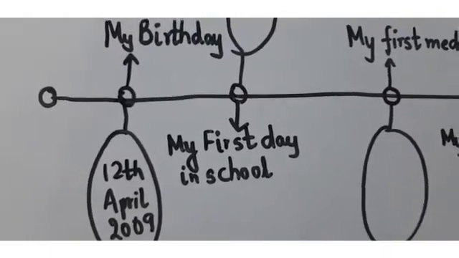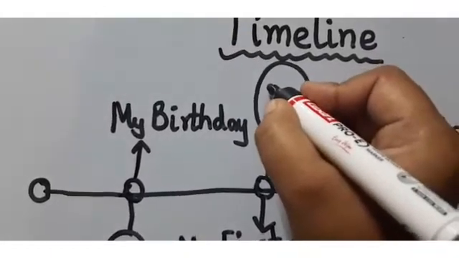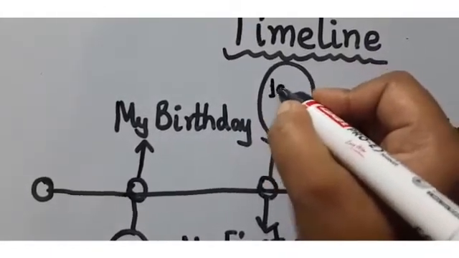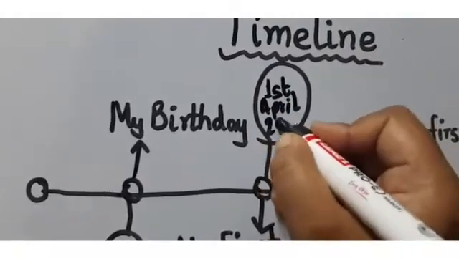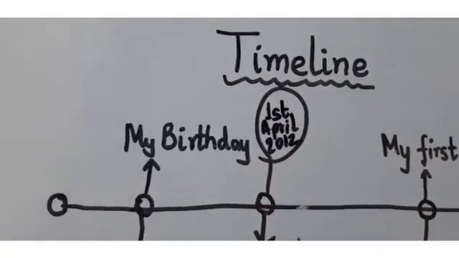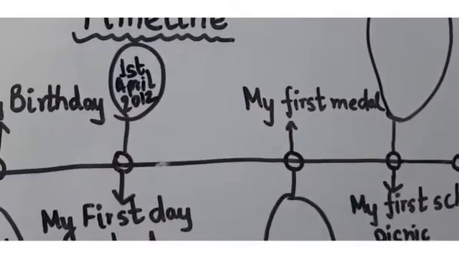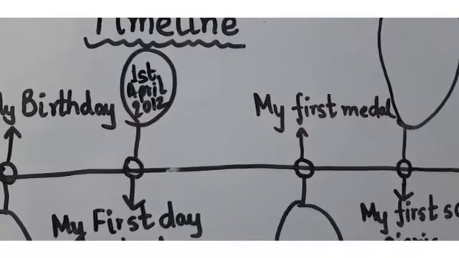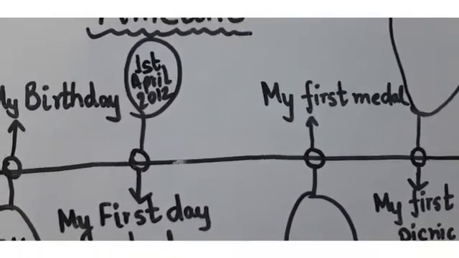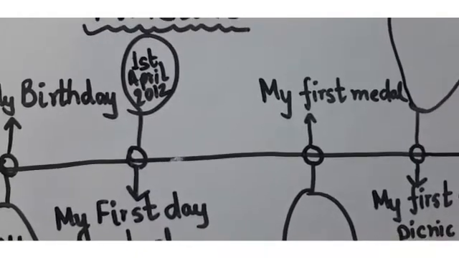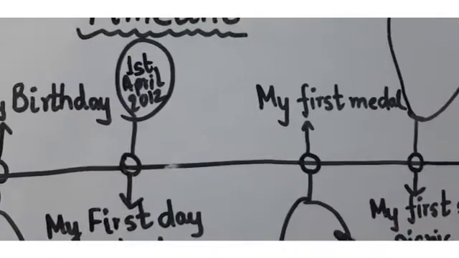Okay, then my first day in school, just after 3 years you joined the school. So 9, 10, 11, 12. So in 2012, suppose 1st April 2012, your first day in school. Then after that, my first medal. Suppose when you were in class first, you got the first medal. So in which year? After 3 years. Okay. So 12, 13, 14, 15.